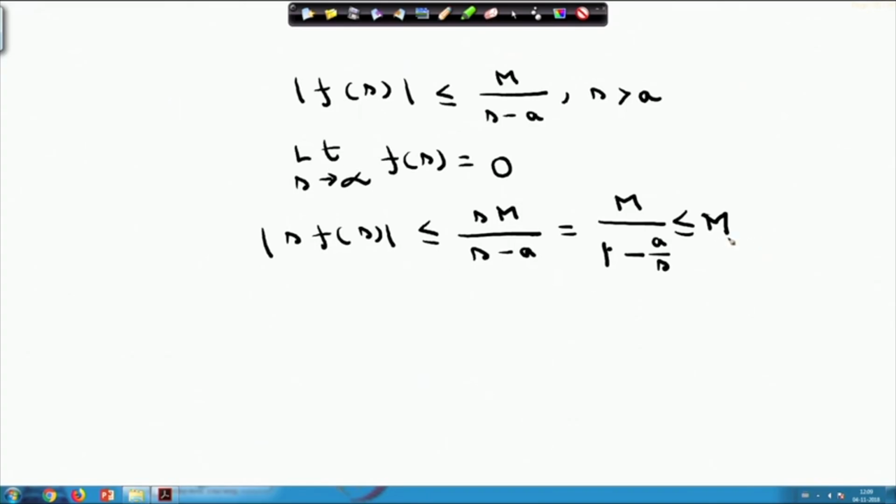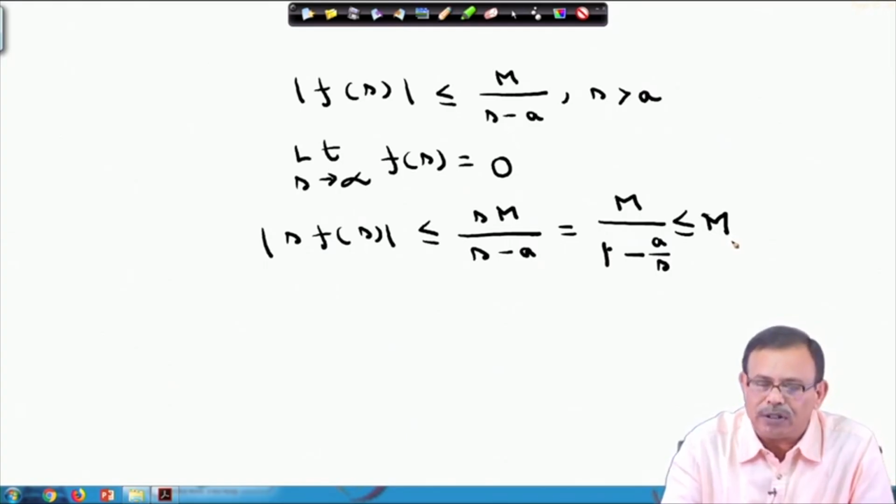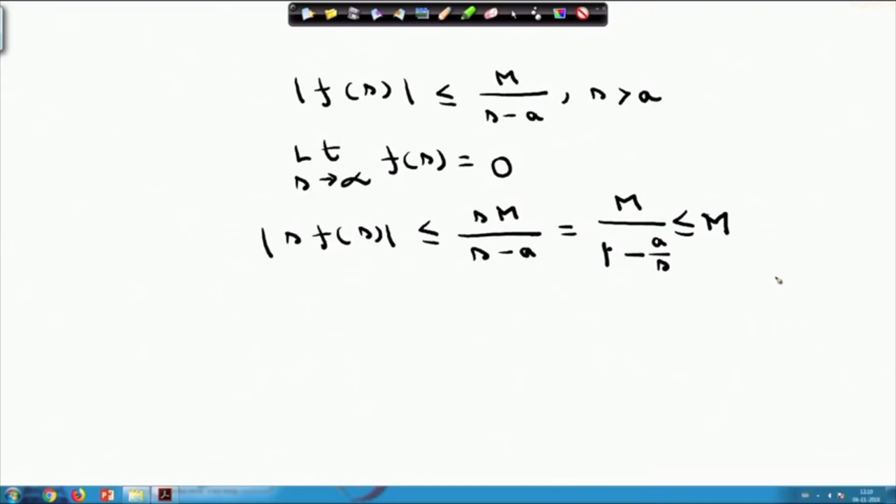Please note that the modulus of s F(s) is less than or equal to s M by s minus a, which is equal to M by 1 minus a by s, which is less than or equal to M when M is sufficiently large.